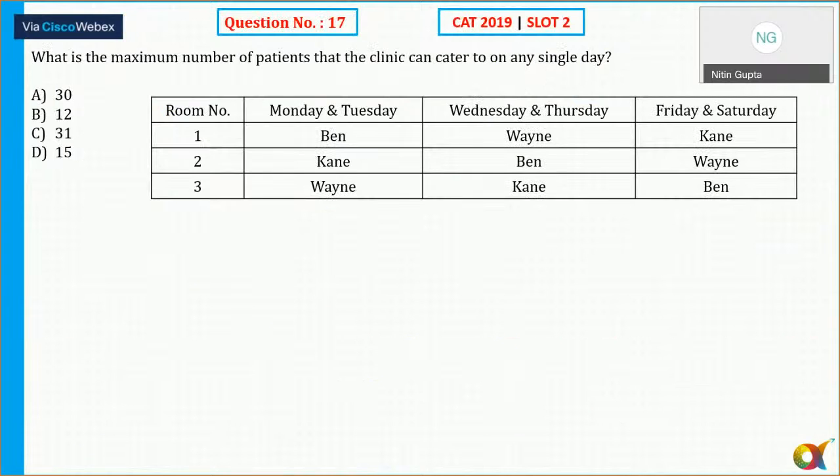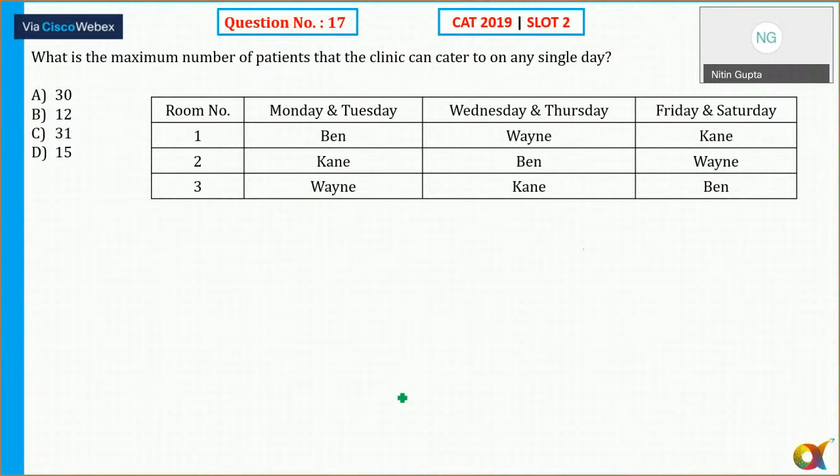Okay, so this is the fourth question. What is the maximum number of patients? The question says, what is the maximum number of patients that the clinic can cater to on any single day? So I need to find out what is the maximum number of patients which the clinic can cater to on any single day. All right, so let's see here.